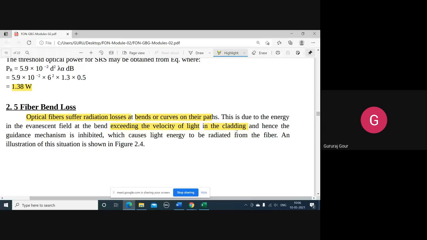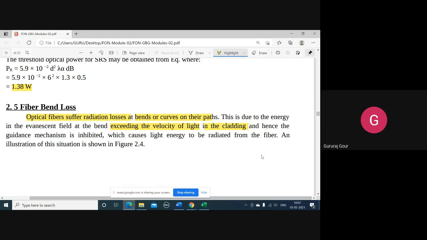So in the last session, we were discussing attenuation. Two factors responsible for the attenuation we have discussed in detail: one is absorption and another one is scattering. The major contribution to the attenuation comes from scattering, about 90%, as we learned.